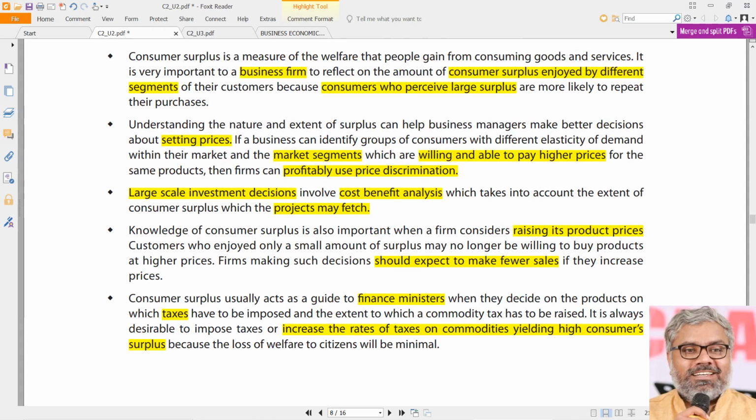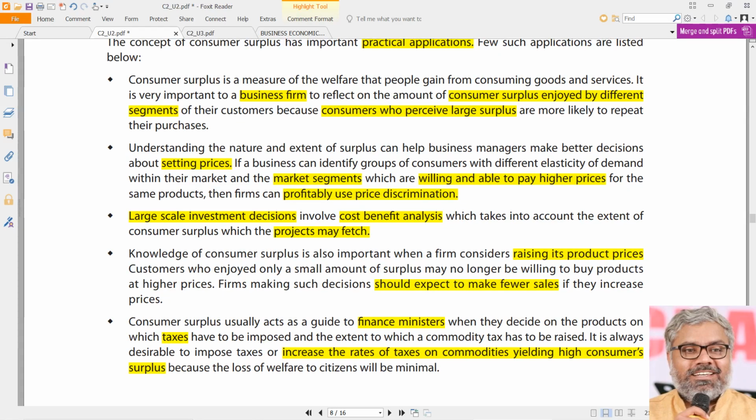These are the ones where they will impose more taxes and make more money. And why are they able to do that? Because consumers are willing to pay more, but the actual price is less. So this gap can be filled by increasing taxes, so that a part of the consumer surplus can be encashed by the government in the form of taxes. That is what governments do while raising the taxes on certain types of commodities.